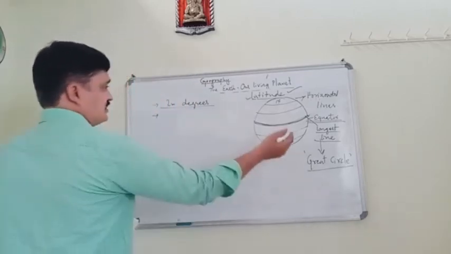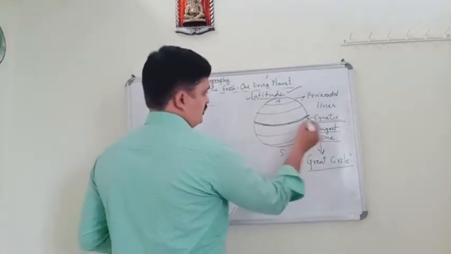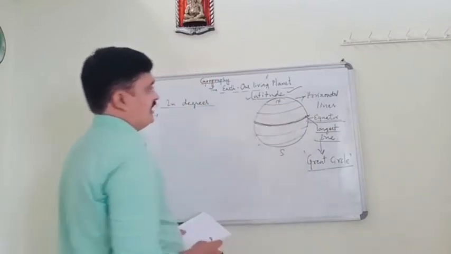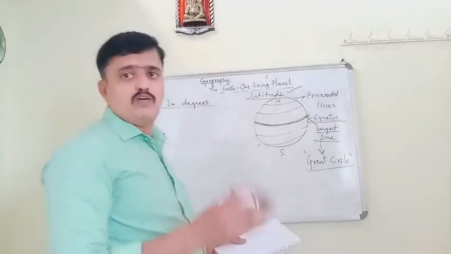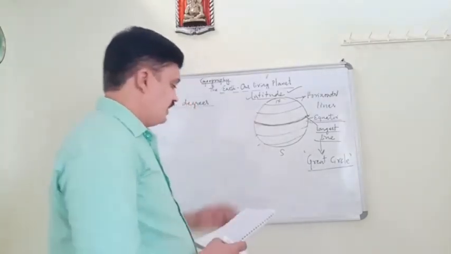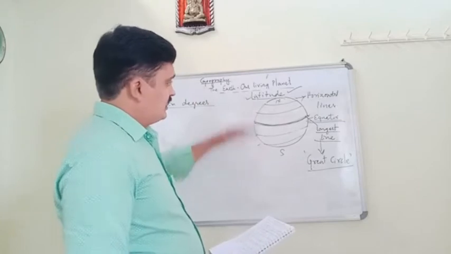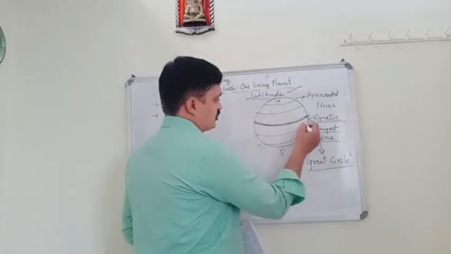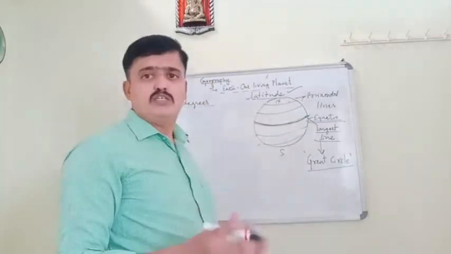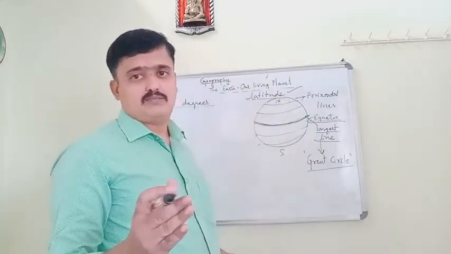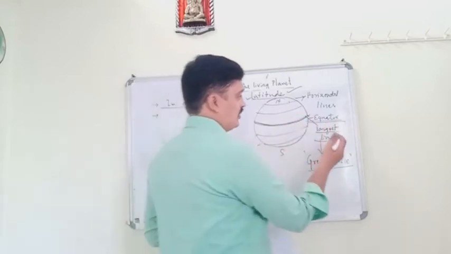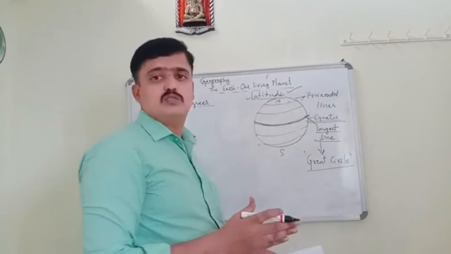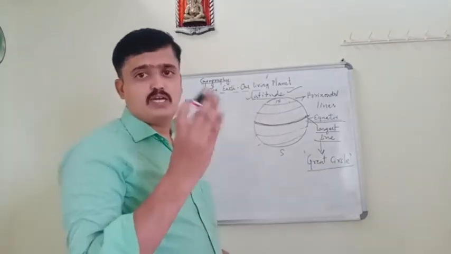And other lines of latitude, when we compare to the equator, are shorter in length, because the longest line is the equator.